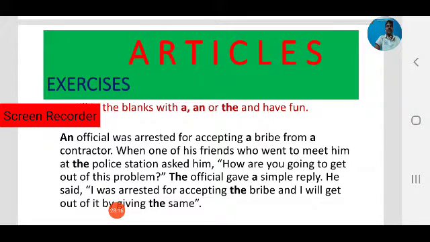So what did the official say? He said, I was arrested for accepting the bribe, and I will get out of it by giving the same. The same here means the same bribe. Giving the same bribe. So again we are referring to it. That's why we have to use the definite article.